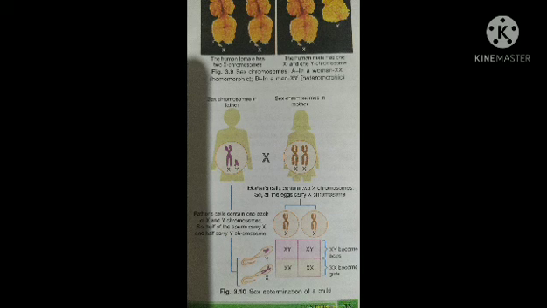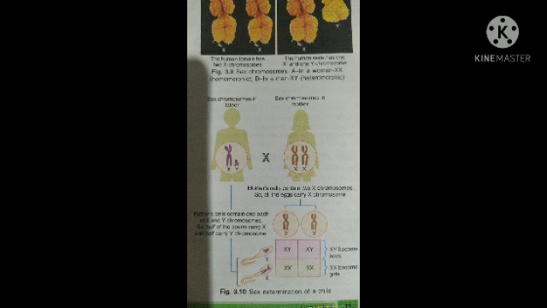Now let us see here, the human female is the homogametic sex. Here you can see the human female is producing gametes, and these gametes both carry an X chromosome, since the mother cell contains two X chromosomes.